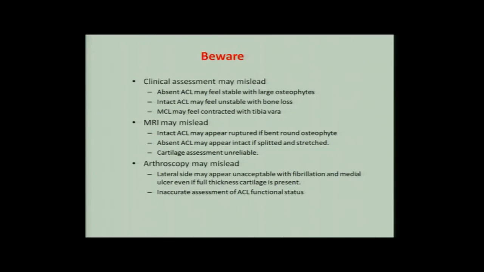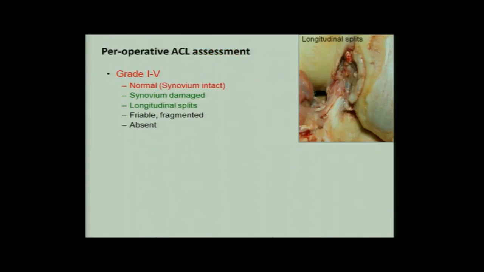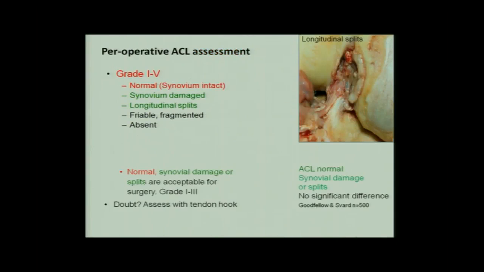Arthroscopy is misleading on the lateral joint because often in the medial part of the lateral condyle there is some little ulcer which doesn't matter. That was due to the impingement of the tibial spine, and once the uni knee is done, the joint opens up, it doesn't come in contact, so it can be done. So clinical and radiological X-ray findings are the most important, and then of course seeing is believing.